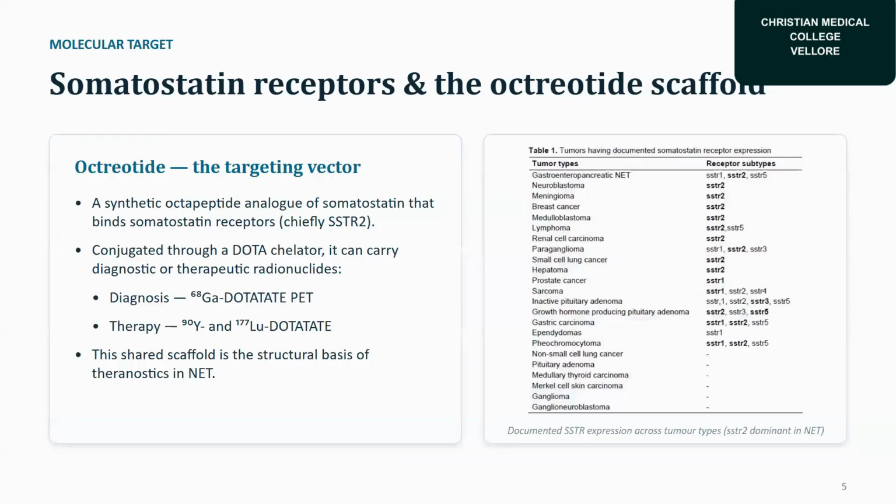So, somatostatin receptor. Octreotide is the targeting vector. It's a synthetic octapeptide analog of somatostatin that binds somatostatin receptors. It is conjugated through a DOTA chelator. It can carry diagnostic and therapeutic radionuclides. Diagnosis is done by gallium-labeled DOTATATE PET, and for therapy we can plan with yttrium or lutetium DOTATATE. So the shared scaffold is the structural basis of theranostics in neuroendocrine tumor. Tumors have documented somatostatin receptor expression, and we see the maximum with SSTR2 in multiple tumor types.